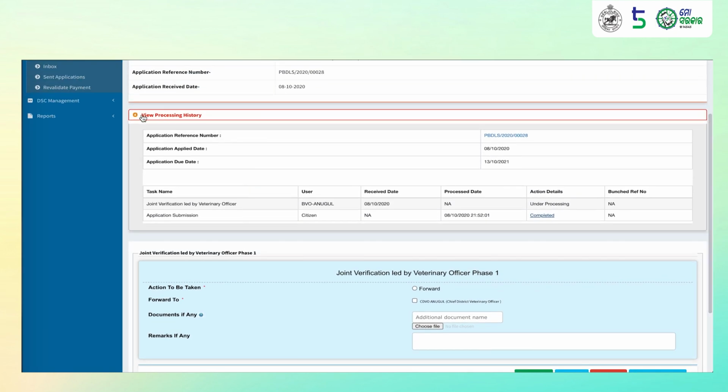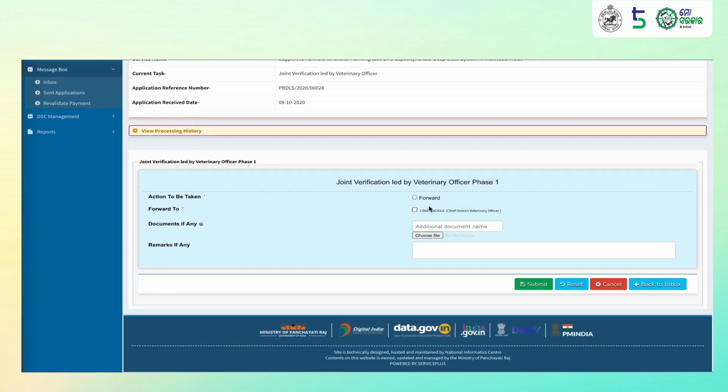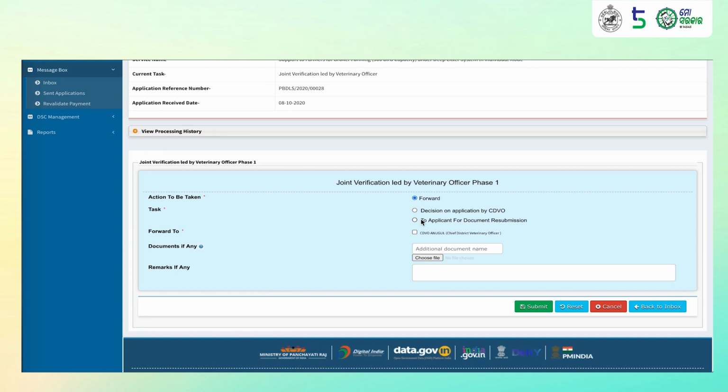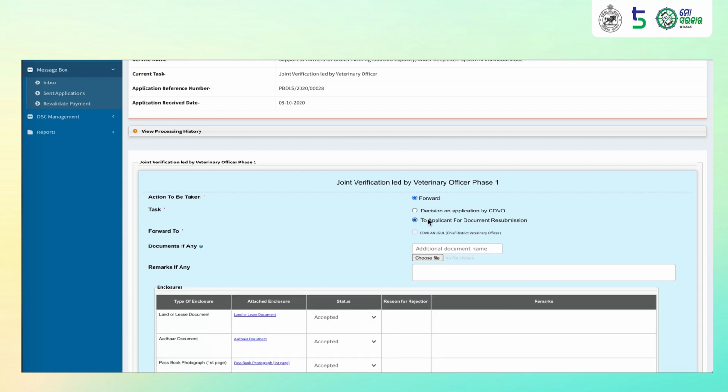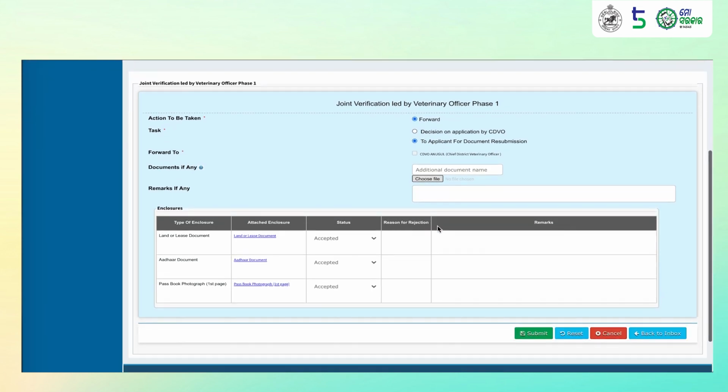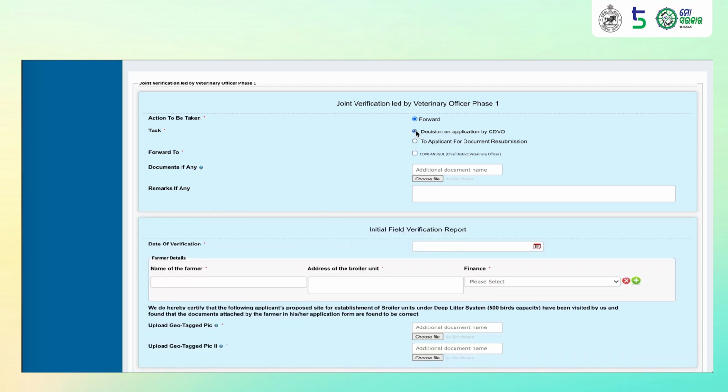Once you are satisfied with the details, you can forward the application to the CD view. If you think that the applicant has not submitted the correct details, you can send it back to the applicant for resubmission of documents. You can enter the reason for rejection. You can enter the remarks and click on Submit. If you think that the applicant had submitted correct details, you can send it to the CD view.